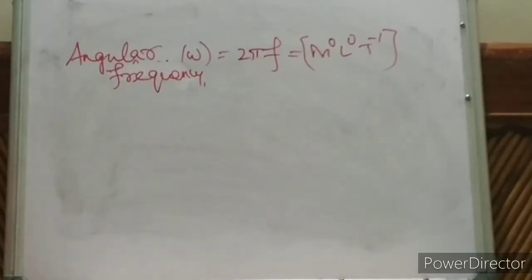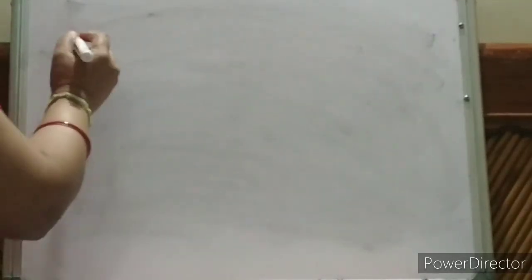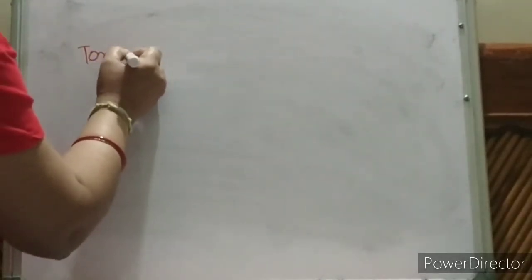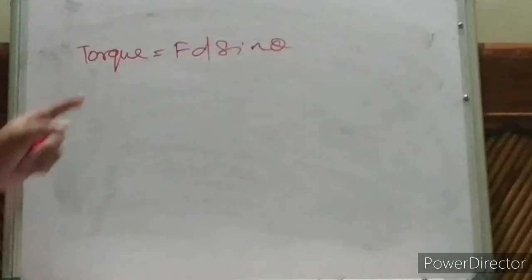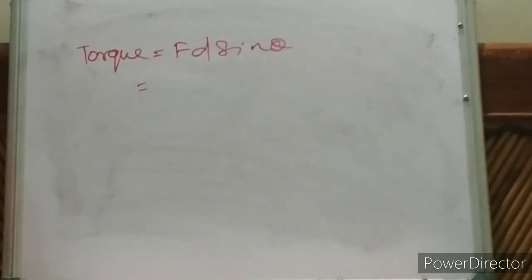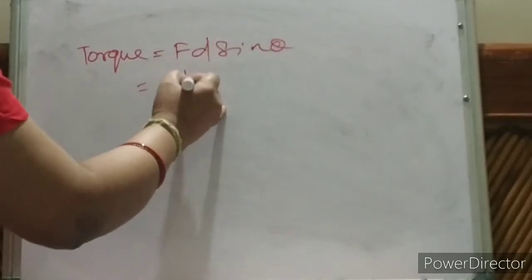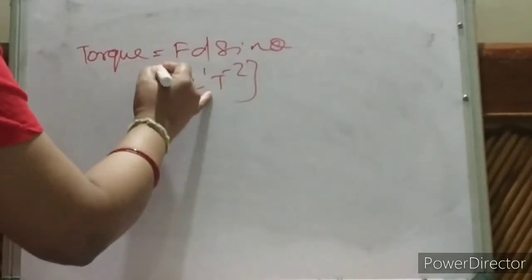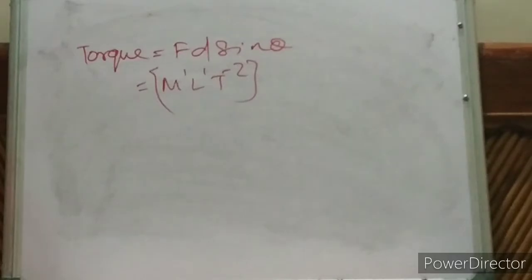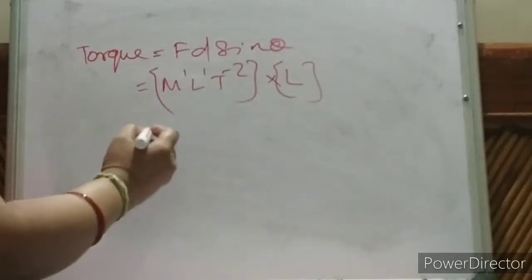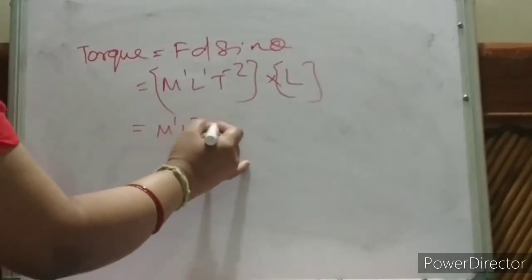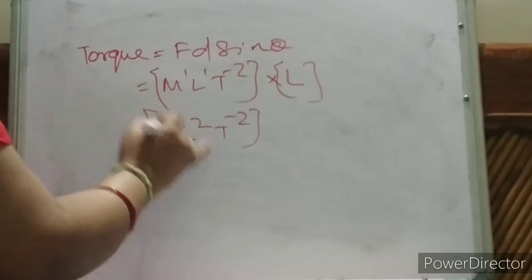What do you know? Torque. What is torque? Torque is nothing but F d sin theta, force into displacement into sin theta. So what is the dimension of F? M1 L to the power 1 T to the power minus 2. Am I correct? Then d is L. Sin theta, an angle, has no dimension. So it will be M1 L to the power 2 T to the power minus 2. This is for torque.